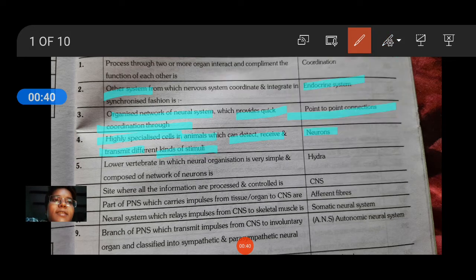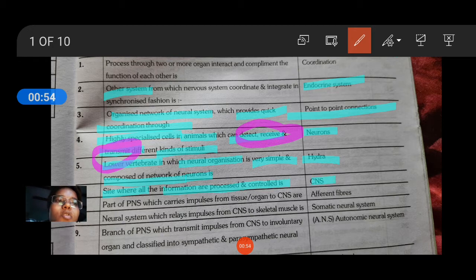What we have learned is detect, receive and transmit. The lower vertebrate in which neural organization is very simple compared to a network of neurons is Hydra. The site where all the information is processed and controlled is the CNS. The part of the PNS which carries impulses from tissue organs to the CNS is afferent fibers.